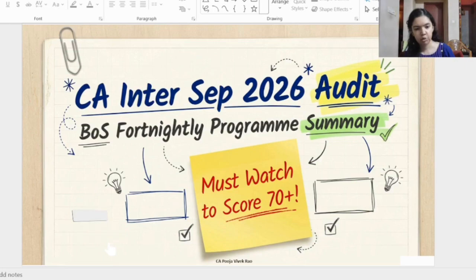And remember, the procedure to be followed for the auditing subject is: understand, then recall, write, revise and repeat. Do this consistently and your target of scoring 70 plus in audit will become much easier and achievable.